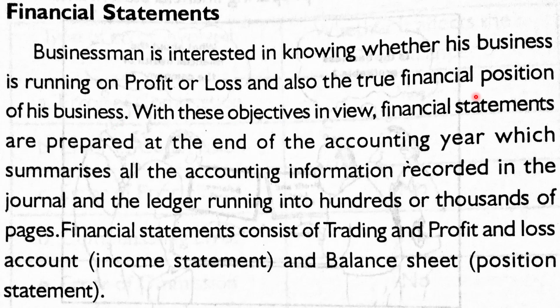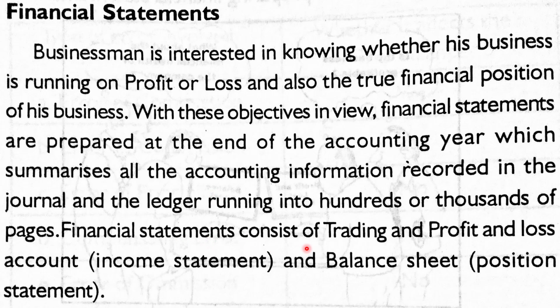Financial position means assets and liabilities position. So with these objectives in view, financial statements are prepared, which is also known as final accounts. It is prepared at the end of an accounting year, which summarizes all the accounting information. So financial statements or final accounts are prepared to find out the profit or loss incurred in a business, or to find out the true financial position of the business.